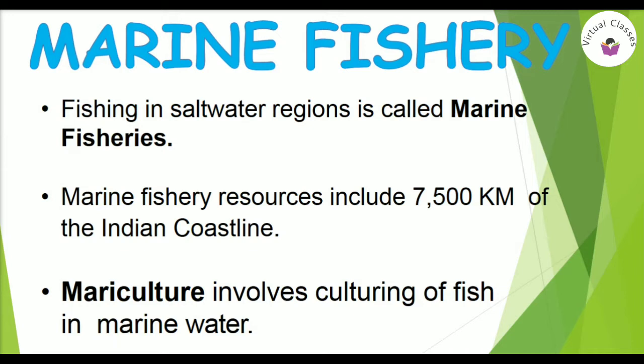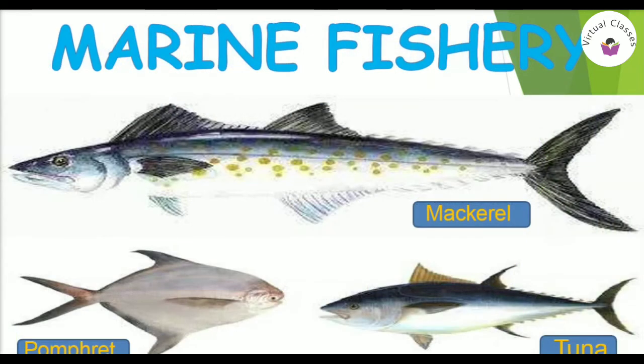Marine fishes are caught using many kinds of fishing nets from fishing boats. Yields are increased by locating large schools of fish in the open sea using satellites. Now, as marine fish stocks get further depleted, the demand for more fish can only be met by mariculture, which involves culturing of fish in marine water. Some popular marine fishes are, as you can see in the figure, mackerel, pomfret, and tuna.